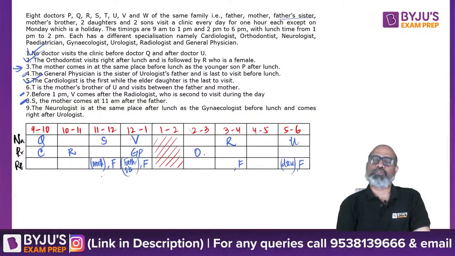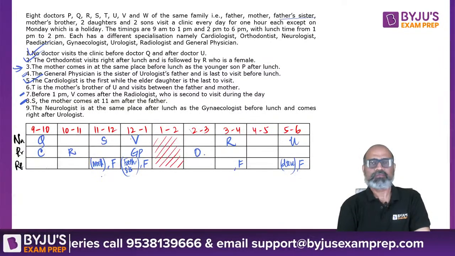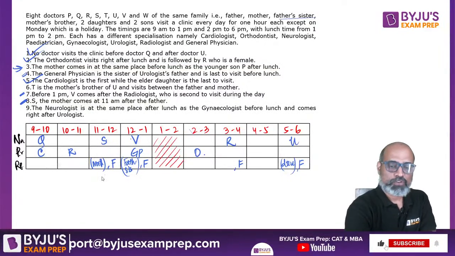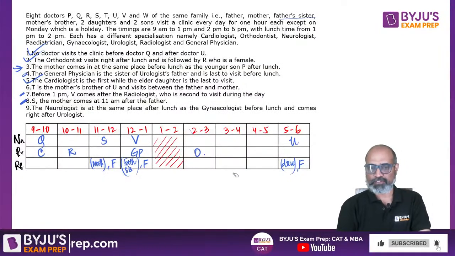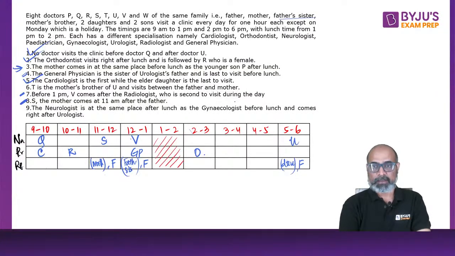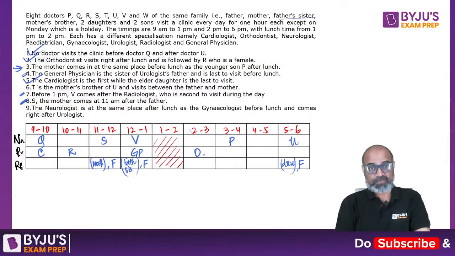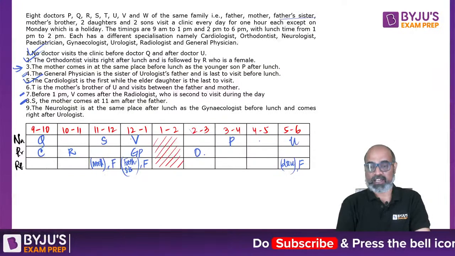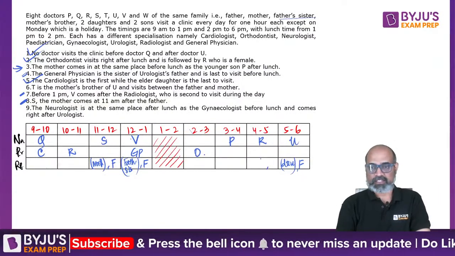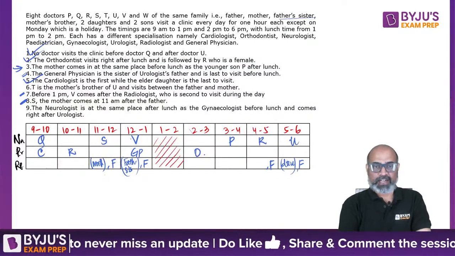Let's think about it. Do we have phrases like immediately followed and just followed? Followed means after, immediately followed means right after. So we can actually shift R and F over here because mother is definitely at 11. So that son P is going to be definitely at 3 and 4. So after orthodontist, the only place where R can go is at 4 to 5, and this R is a female. Okay, we are done with the third one now.